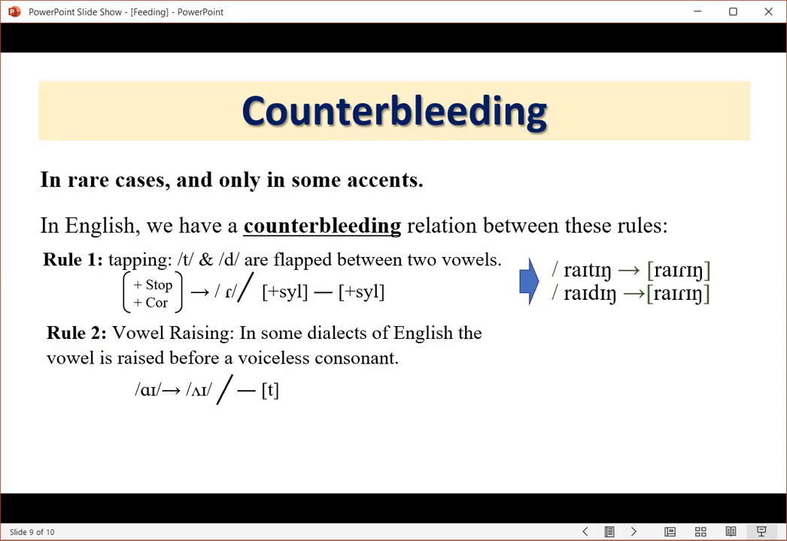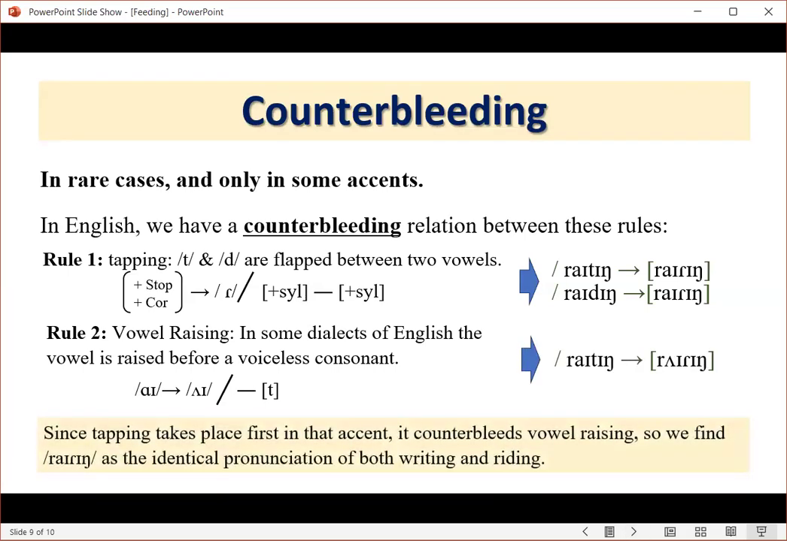The second rule, vowel raising, normally raises the vowel before a voiceless consonant, distinguishing "writer" from "rider". However, since tapping applies first, it changes /t/ to a flap before vowel raising has a chance to occur. Because the tap is no longer voiceless, vowel raising does not apply, resulting in "writing" and "riding" becoming homophones.